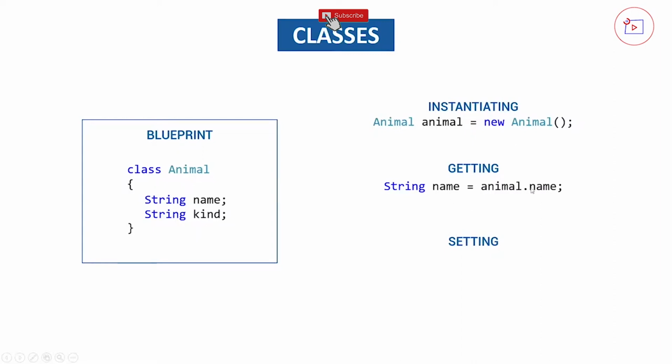So we can say animal.name, and we can use it in this string name variable. We could do the same for kind. If we want to set it, it's just the other way around. So we say animal.name is Harry and animal.kind is dog. Let's just put this in code, and maybe it gets a little bit more understandable when we use it.